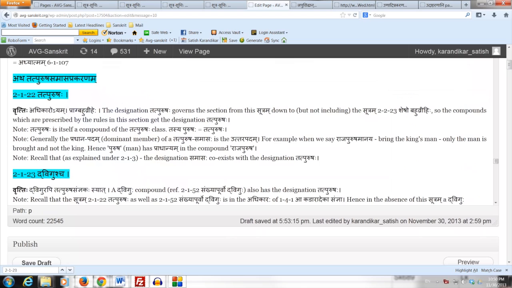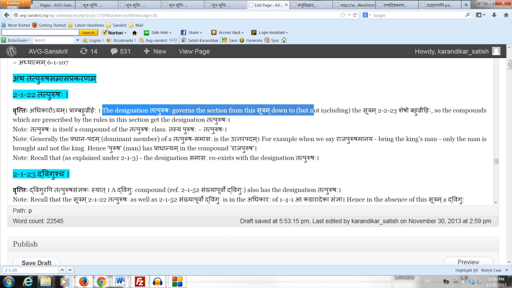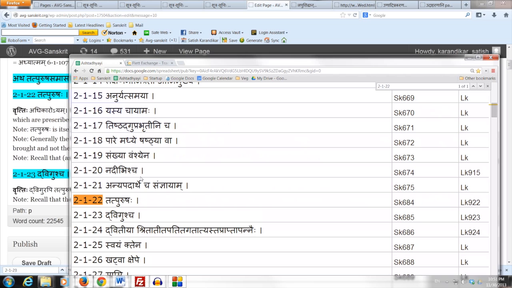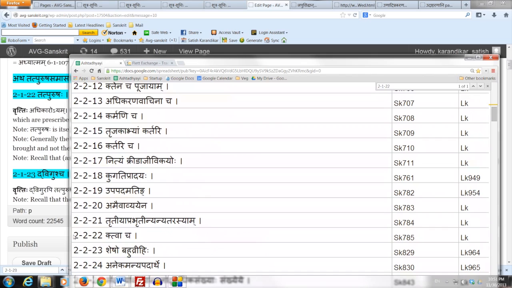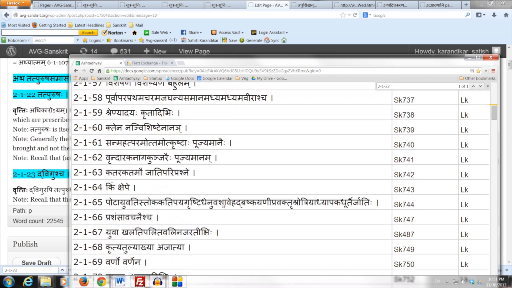Vritti says Adhikaro yam prag bahuvrihehe. So the designation Tatpurushaha governs the section from this sutram 2122 down to but not including the sutram 2223 Shesho Bahuvrihi. So basically from 2122 down to 2222 is the adhikar of Tatpurushaha. So very easy to remember, from 2122 down to 2222.